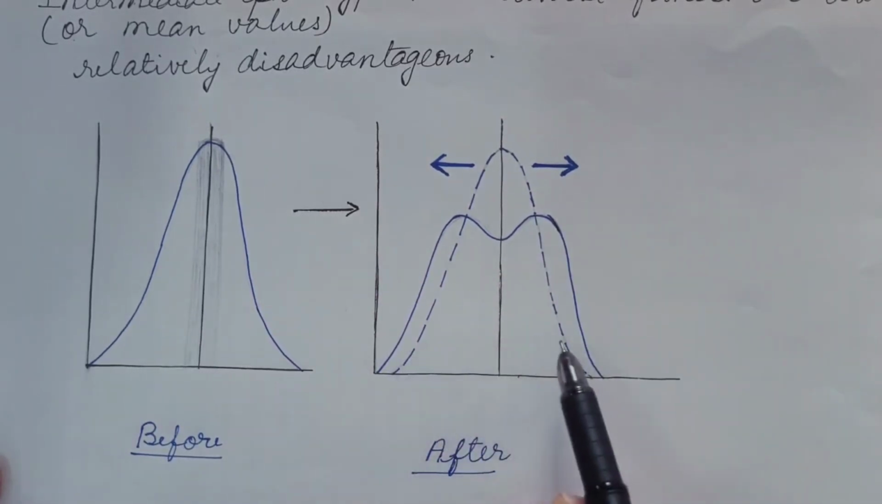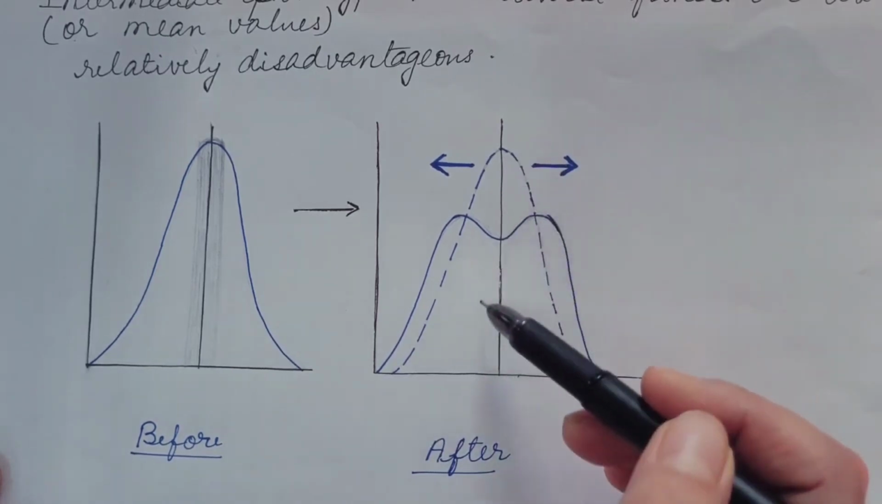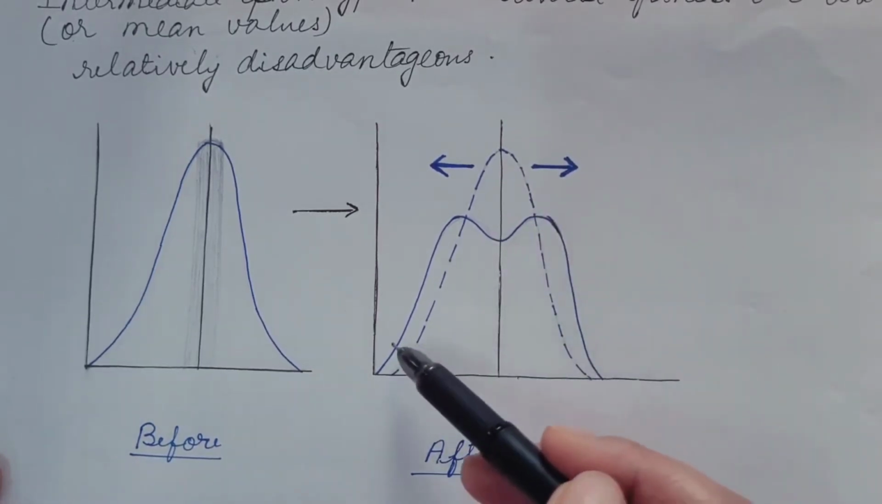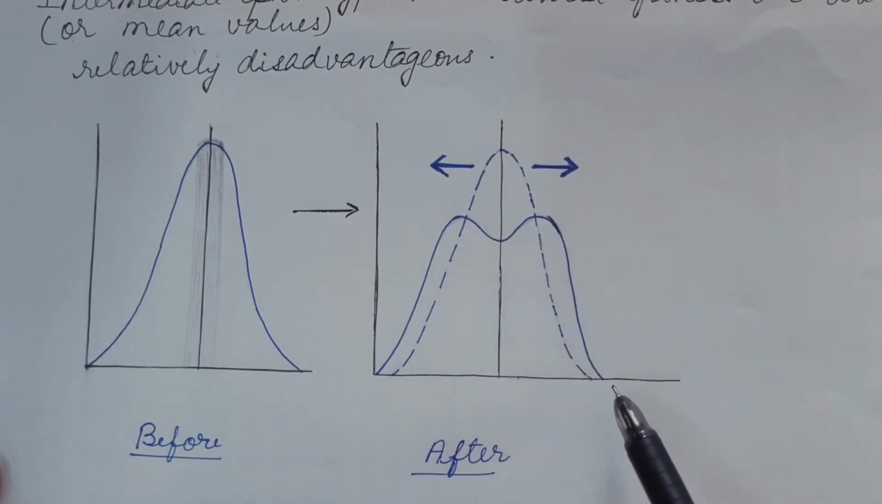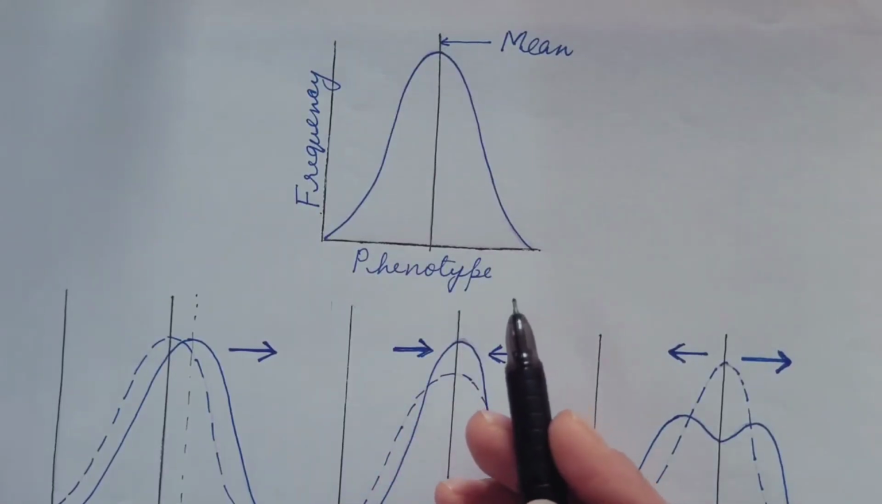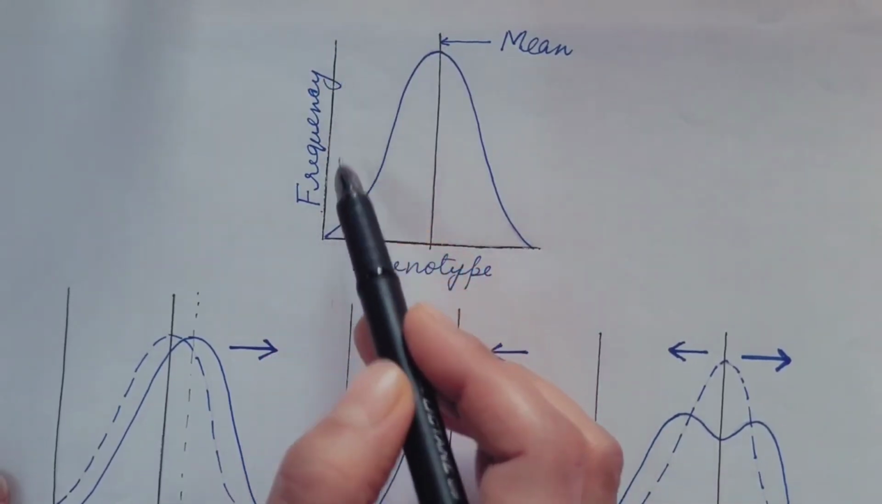So these extreme phenotypes are favored and intermediate ones are not favored, and hence the population breaks into two adaptive forms. So instead of unimodal, it is now bimodal. So now let us compare the three types of the selection.